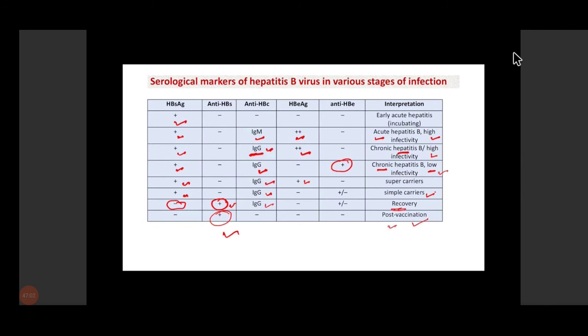So this is a very important chart; this is one of the most common questions asked about the laboratory diagnosis of hepatitis B virus infection. You must know this chart and the graph that I showed you previously, and you will write about the various clinical outcomes and the various markers according to those clinical outcomes.